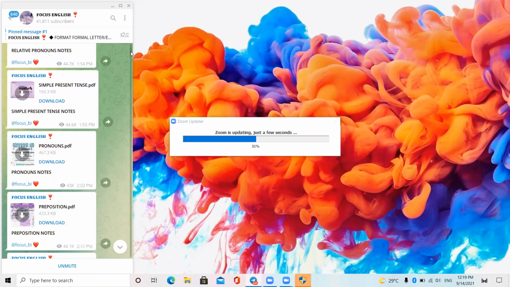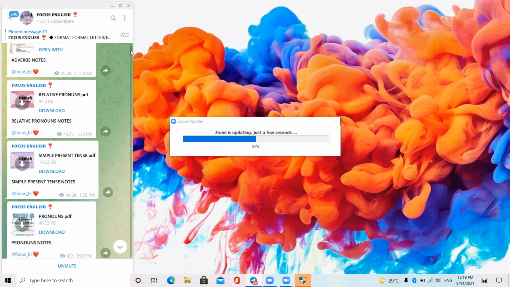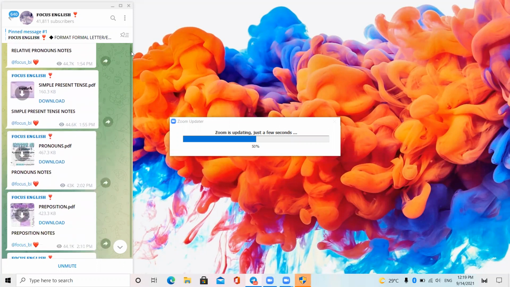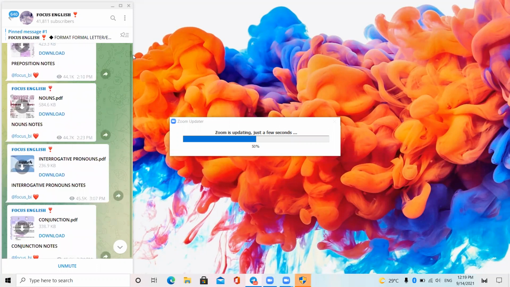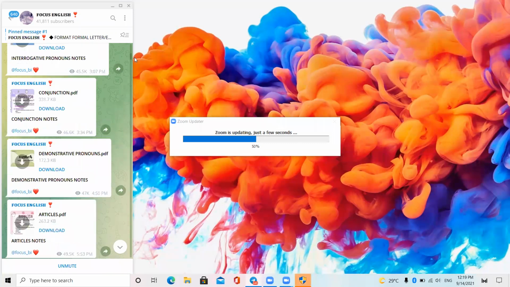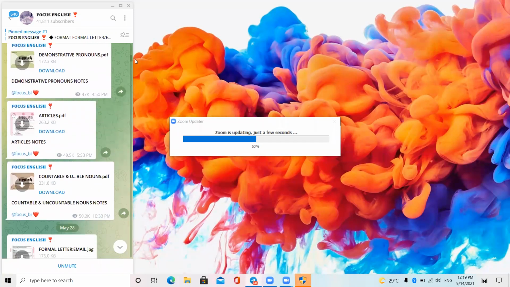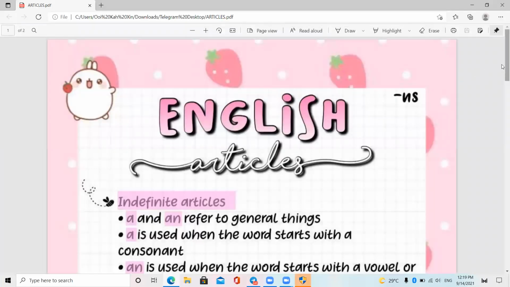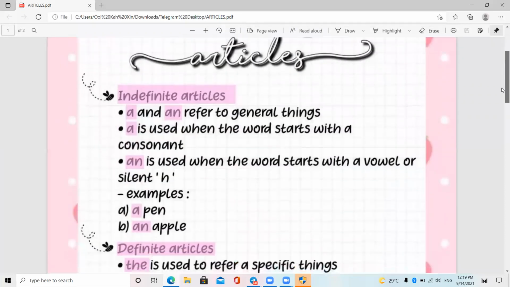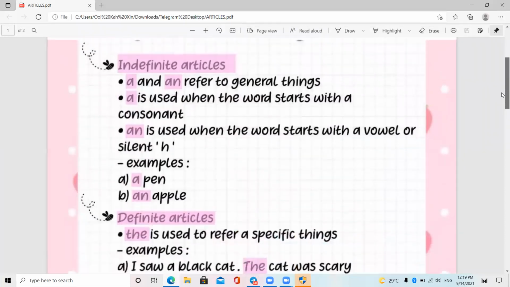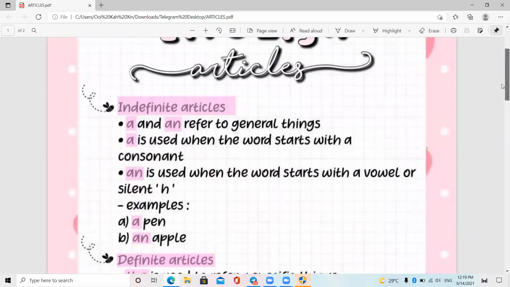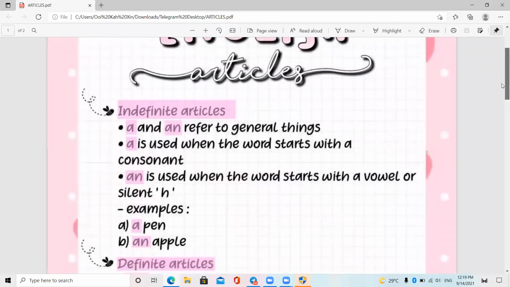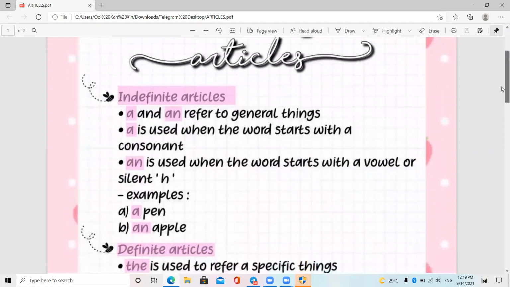Next we can look at articles. Indefinite articles refer to general things.